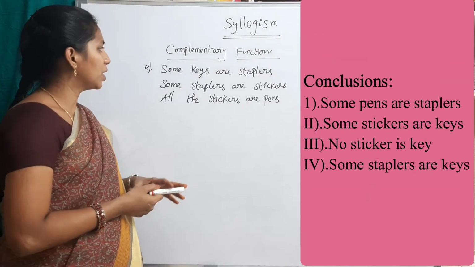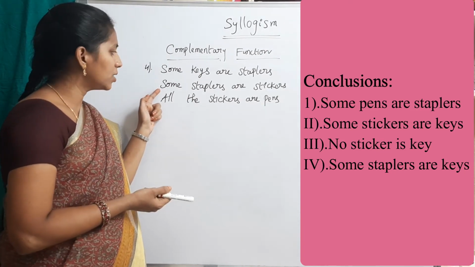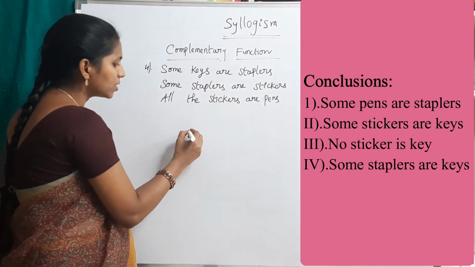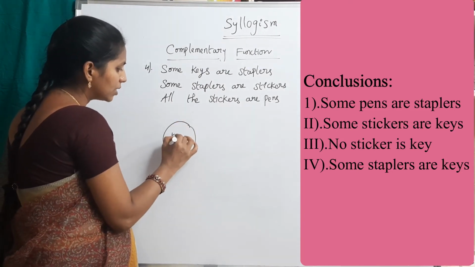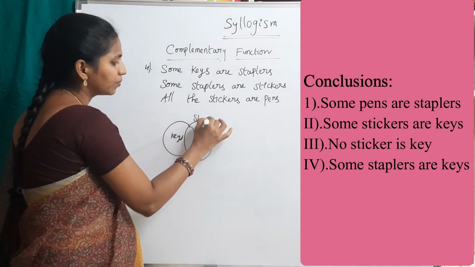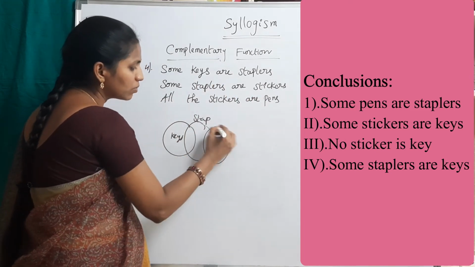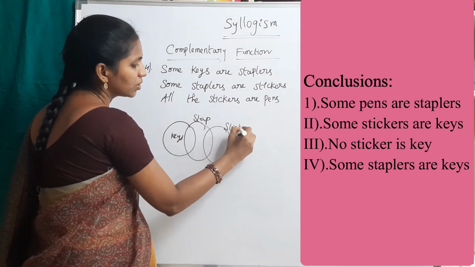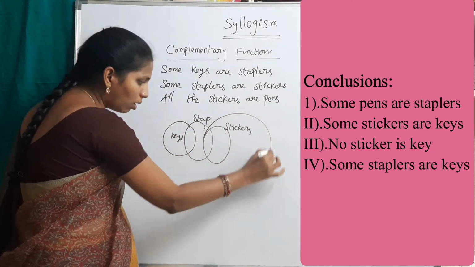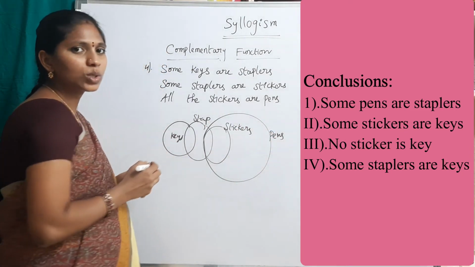Now see the fourth question. Some keys are staplers. Some staplers are stickers. All the stickers are pens. Some keys are staplers. This is for keys. And some staplers are stickers. All the stickers are pens. This is for pens. This is the Venn diagram.